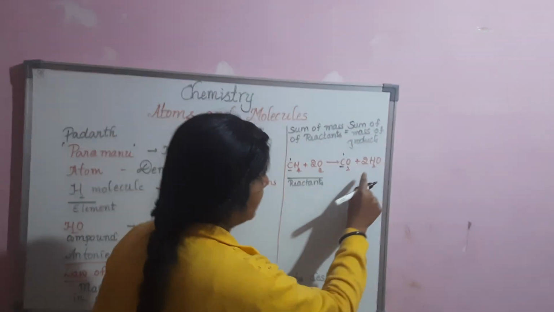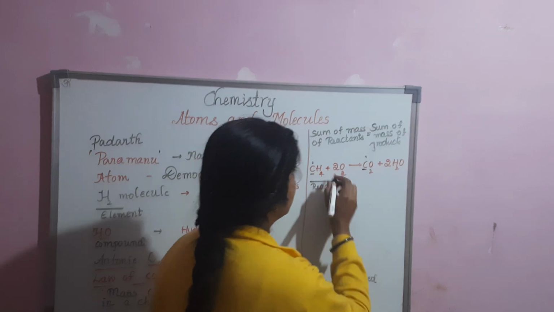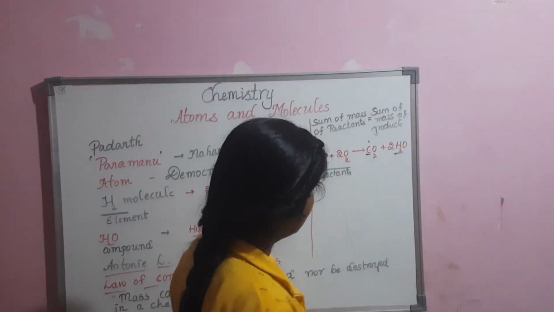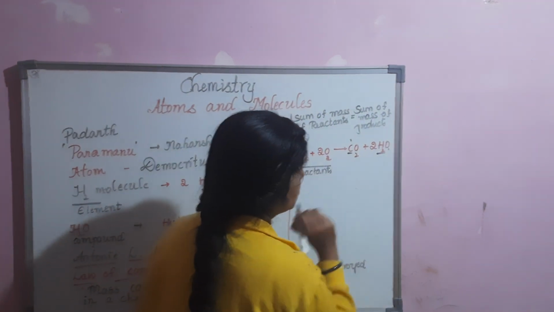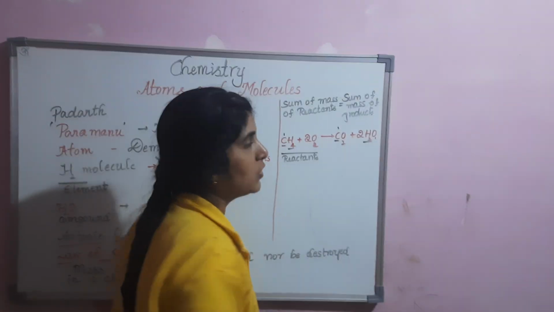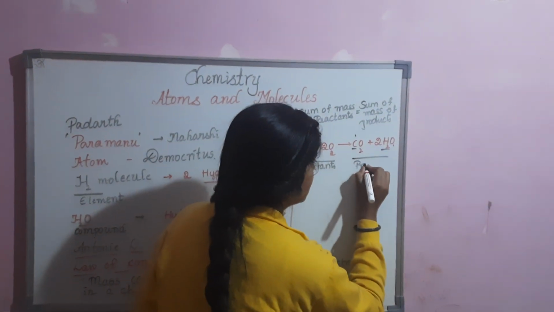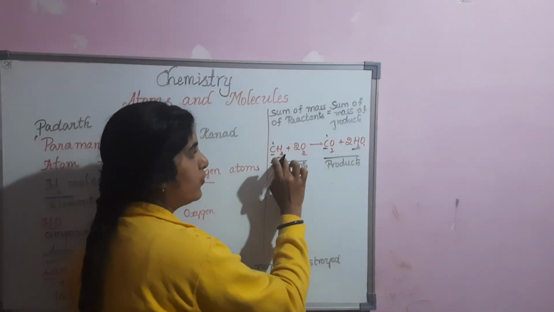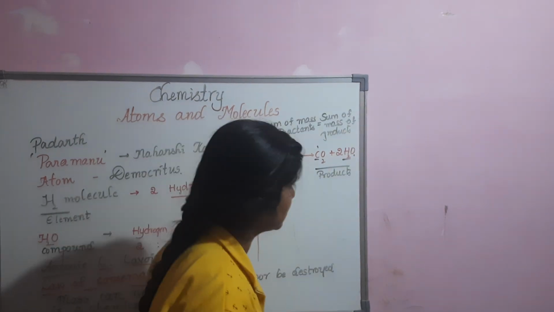Hydrogen: 4 here, and 2 into 2 is 4 hydrogen on the product side. Also balanced. Next we are left with oxygen: here 2 oxygen, and on the product side 1 into 2 is 2 plus 2 into 1 is 2, totaling 4 oxygen. So the mass of the reactants is equal to the mass of the products: 1 carbon, 4 hydrogen, 4 oxygen on both sides.